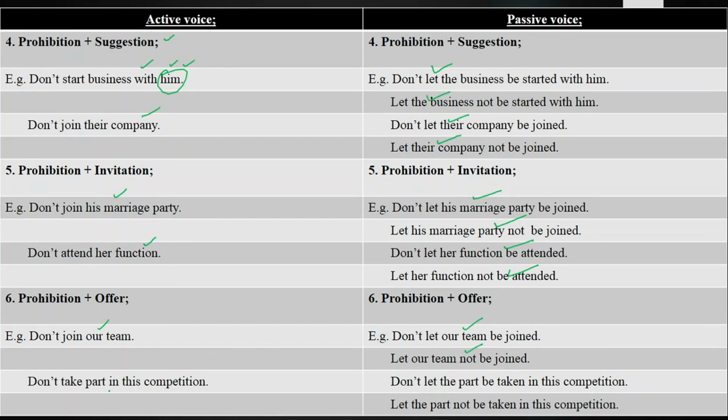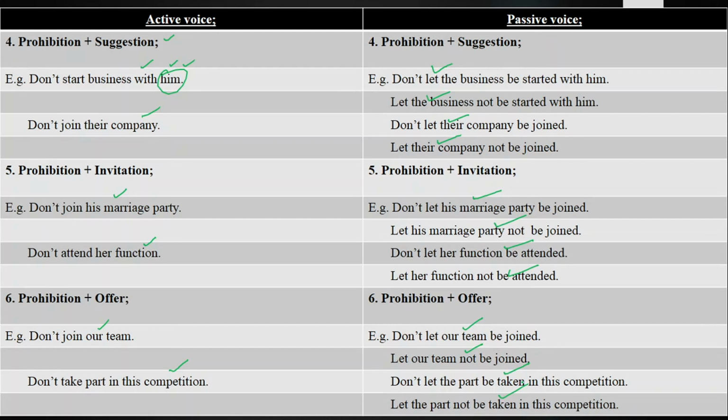And the second sentence is, don't take part in this competition, don't let part be taken in this competition, and let part not be taken in this competition. So this is the way to change the imperative sentences from active voice into passive voice.